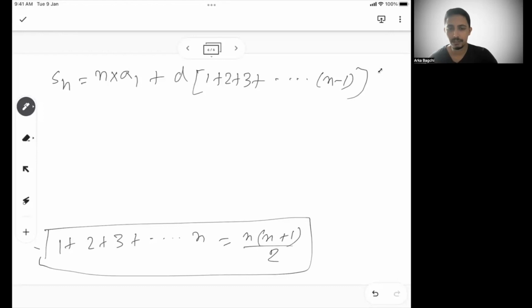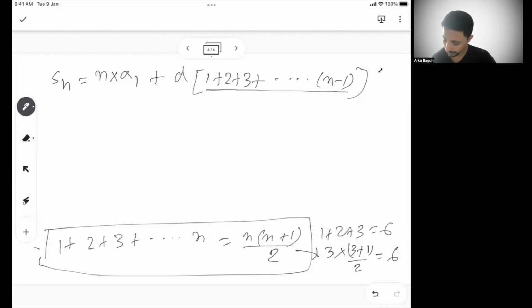So this is a standard formula. You can take any example. Let's say 1 plus 2 plus 3, there are 3 terms. So 1 plus 2 plus 3 is what? 6. Now, with this formula, 3 into 3 plus 1 by 2 also becomes 6. So this is the same. Here there are not n terms, but n minus 1 terms. So n in this formula will be replaced by n minus 1. Then we will do n into A1 plus D into n minus 1 into n minus 1 plus 1 by 2.